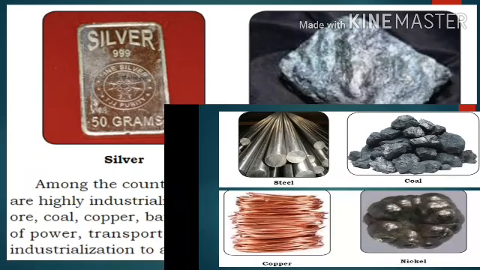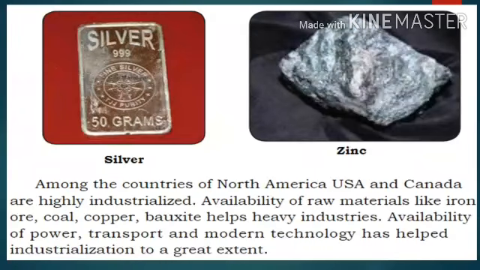Why are they industrialized? Because in the USA and Canada there are lots of raw materials, and this all helps the heavy industries. Availability of power, transport and modern technology has helped industrialization to a great extent.